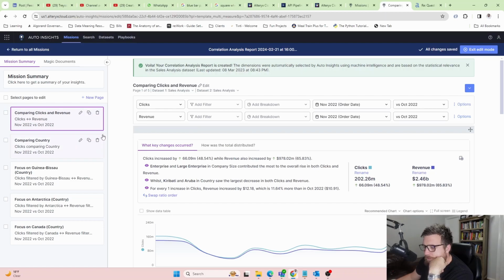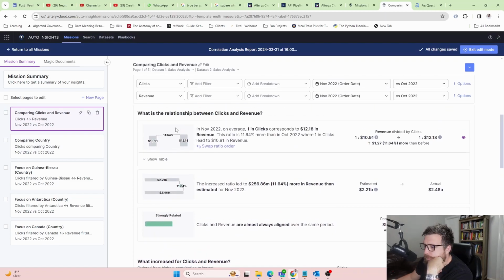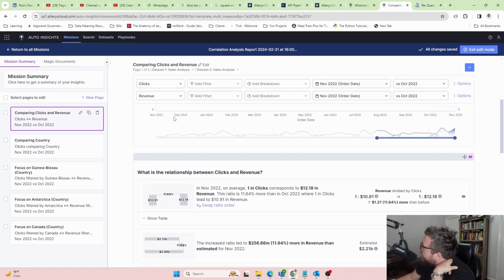I like this. I'm just trying to think of what it would take for me to build something like this in Designer or even on a dashboard. It'd take a lot longer than this just took me. But again, I don't know how long it takes to set up the data set. So there's that. But I like how quick this is.